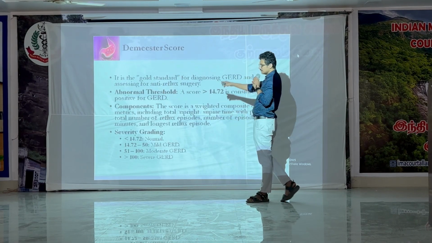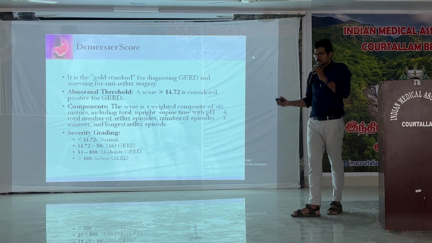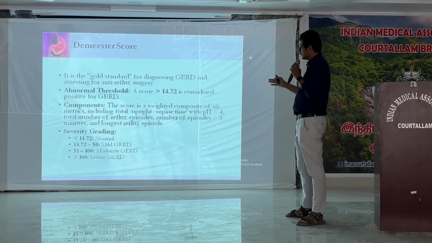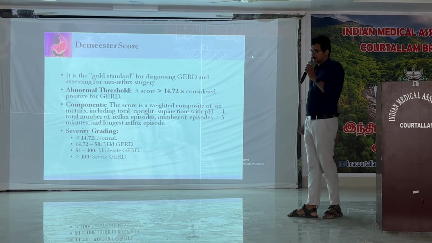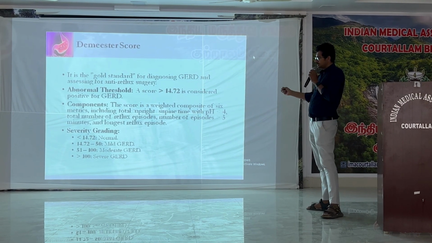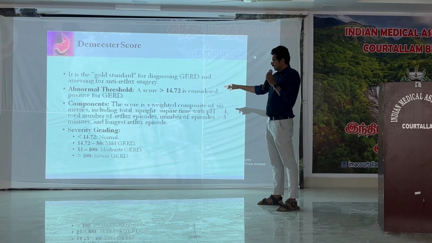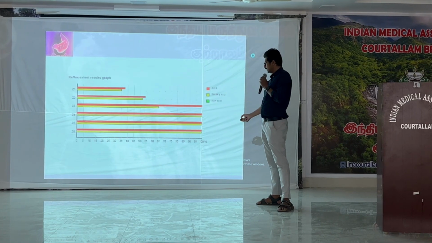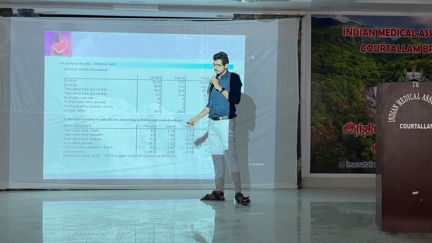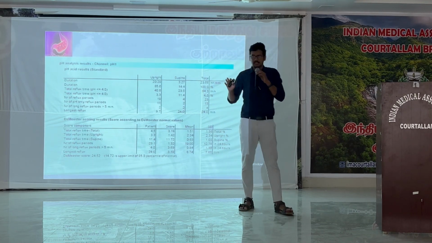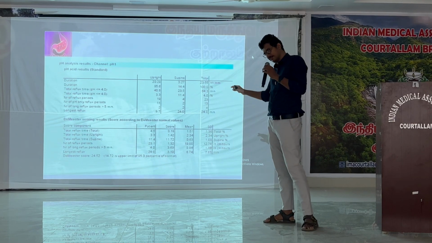This DeMeester score is actually the gold standard for diagnosing GERD. It uses many variables. Many studies have been done. A score of more than 14.72 is considered positive for GERD. Any patient above 14, we can grade into mild, moderate and severe. If they have a significant score, like this patient had, around 24.52, it is a significant GERD. It is not a functional symptom. We cannot say the patient has a functional symptom. She is suffering from GERD.